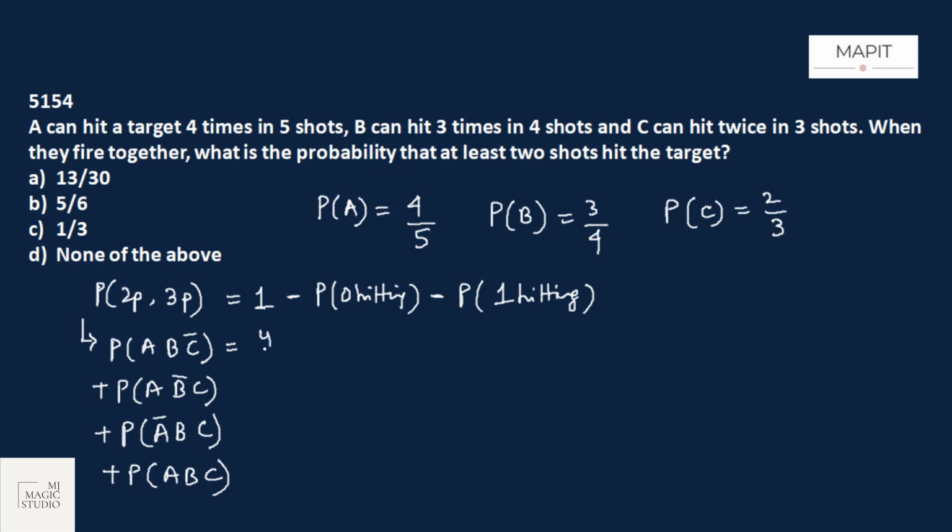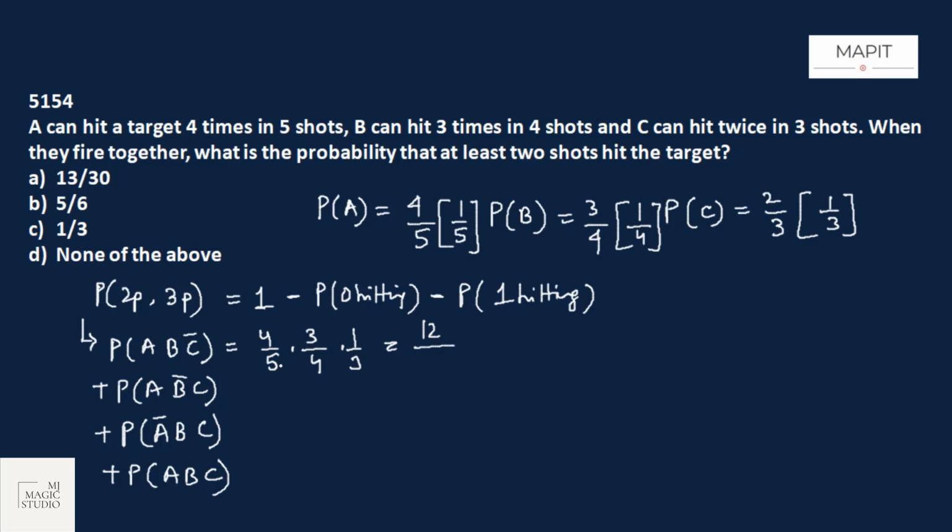Probability of A is 4 by 5, B is 3 by 4. We know that in independent events, all the individual probabilities get multiplied. And C missing is 1 minus 2 by 3, that is 1 by 3. B missing is 1 minus 3 by 4, that is 1 by 4. And A missing is 1 minus 4 by 5, that is 1 by 5. So C missing would be 1 by 3. So 12 upon 20 into 3 is 60.